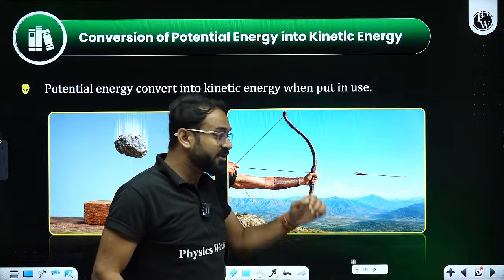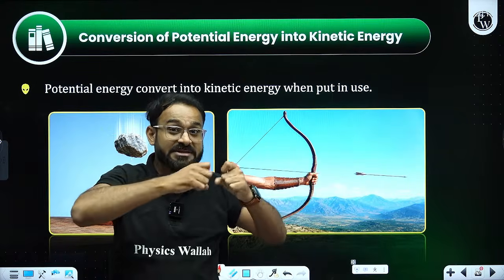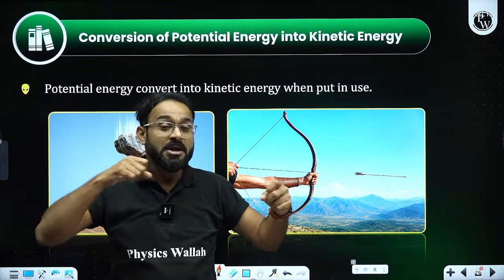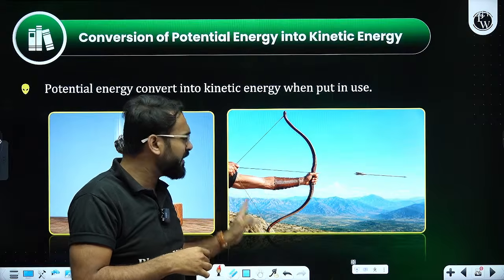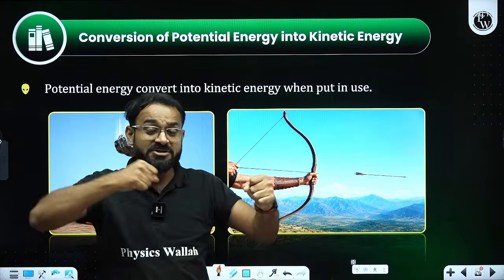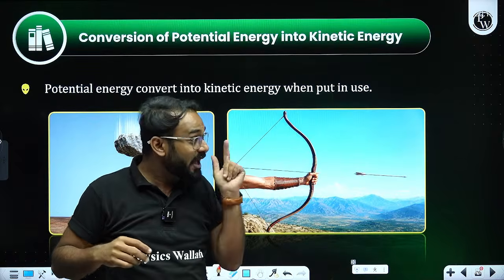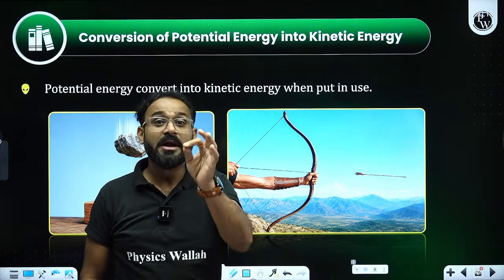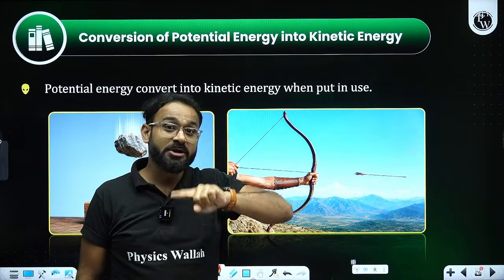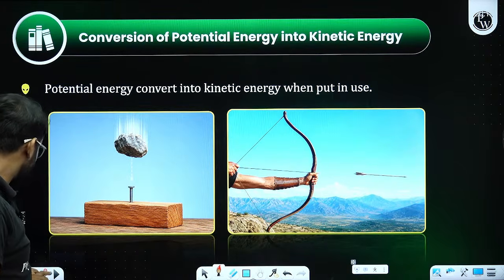Similarly, look at this boy. By pulling this bow and arrow combination, because of the elastic nature of the string, the arrow was stressed and potential energy was generated. When released, the arrow moved in the forward direction with a very high speed. That is kinetic energy. That means potential energy can be converted into kinetic energy.